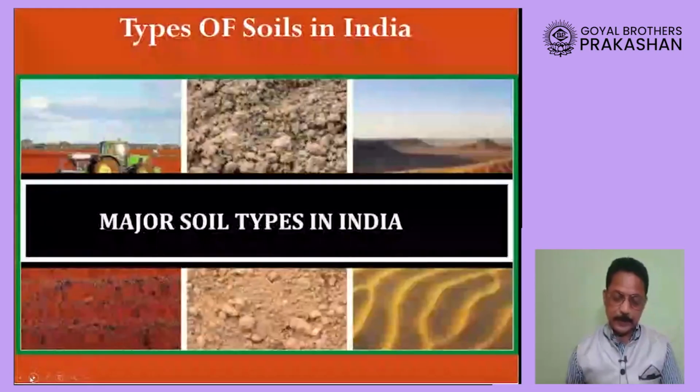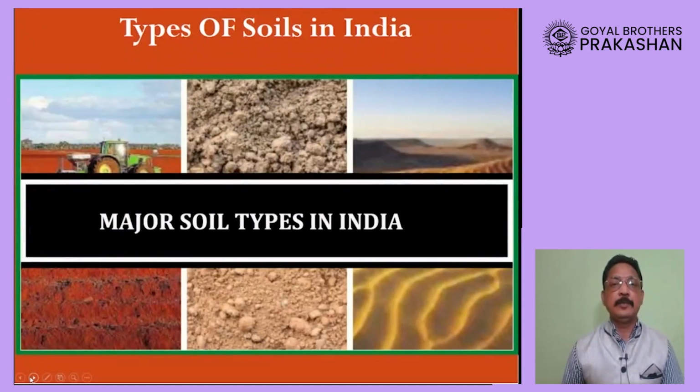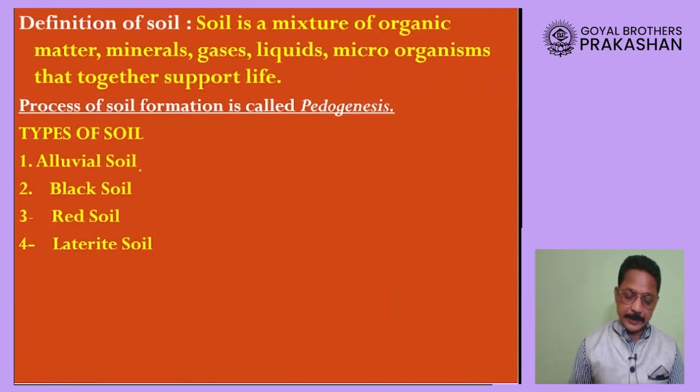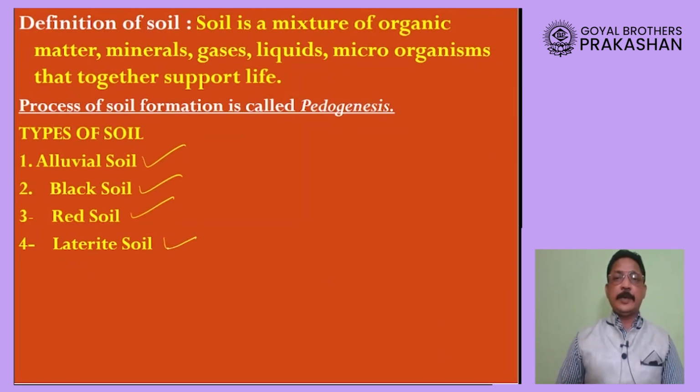Now the next point that we are going to look at: what are the major types of soils present in our country? Now look at this. As I already said, we are going to study four types of soils in India, and we have also seen the definition of soil, that it is a mixture of organic matter, nutrients, gases, microorganisms, etc., which support life.